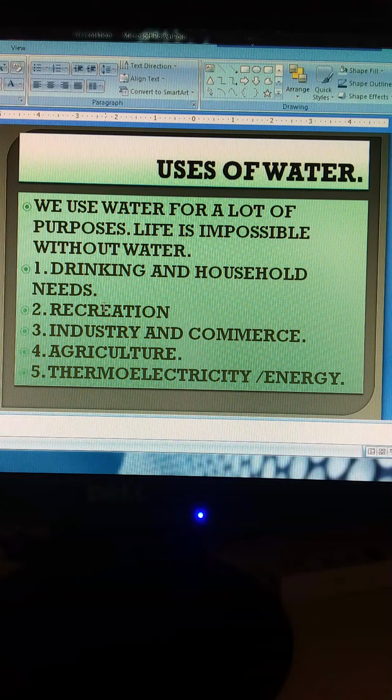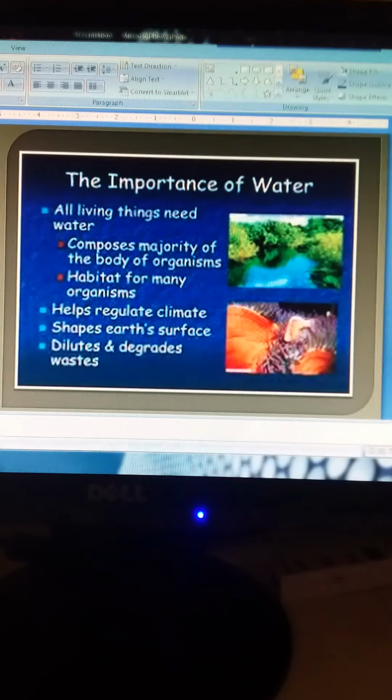Regarding navigation, it helps in communication through the waterways. It is used in industry and commerce. Commerce is for trade in the waterways, and industry always needs water for industrial purposes. In agriculture, without water there is no agriculture, and thermoelectricity, or energy, is produced through water. So that is the importance of water.